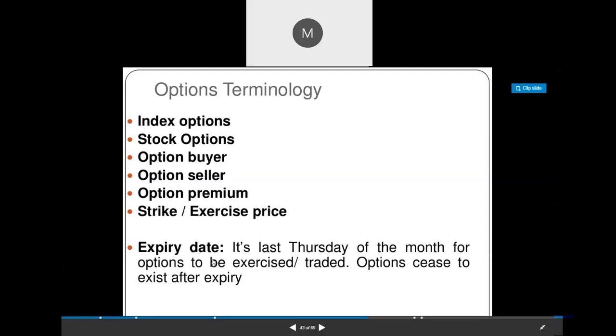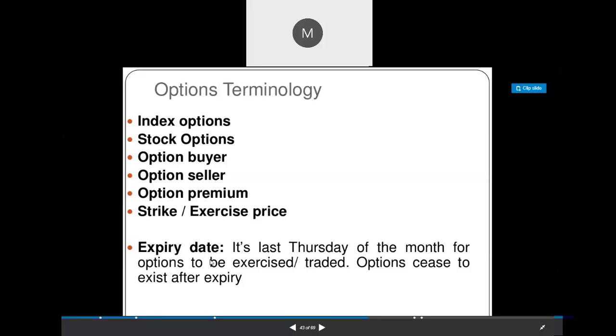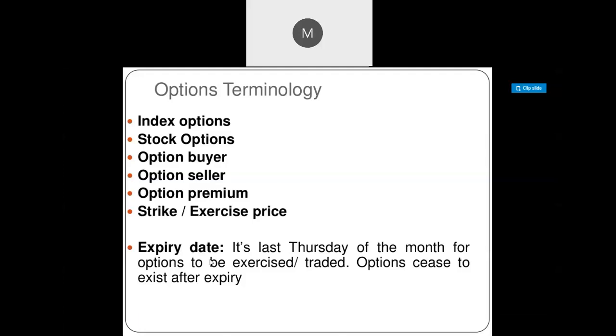And expiry date or maturity date: similar to a future contract, here also there will be an expiry date. In an option contract also, the last Thursday of every month will be the expiry date. So you can purchase the option contract of this month, or of next month, or of the month after that. So there will be 3 option contracts, 3 months of option contracts available at a time. You can purchase any option contract that expires in a particular month.